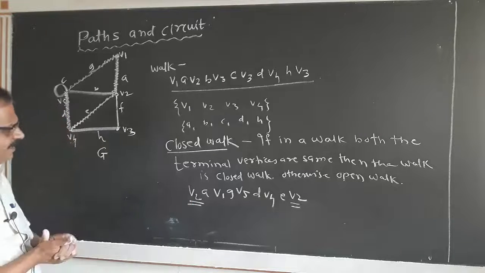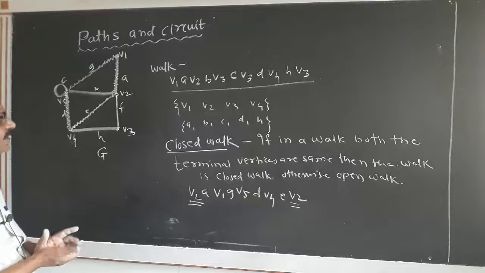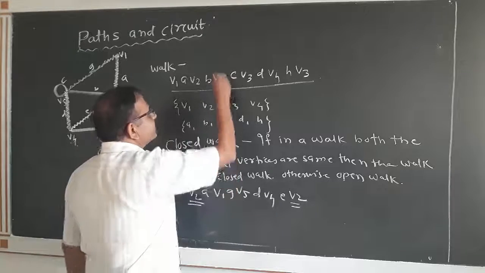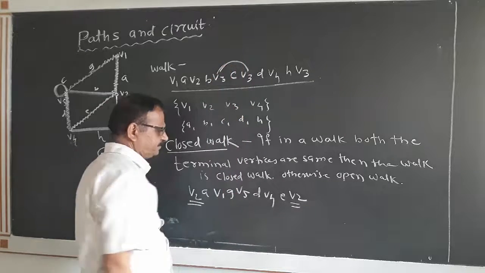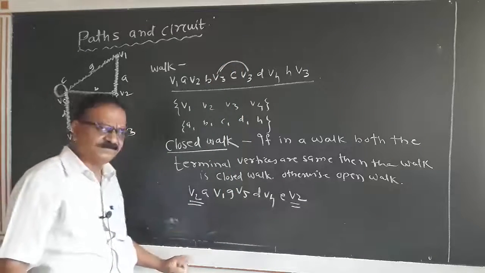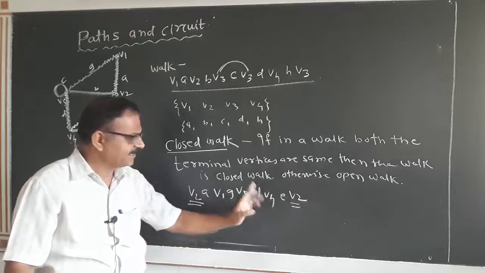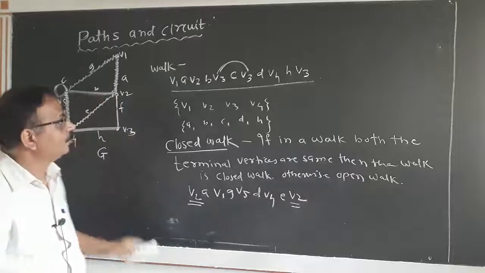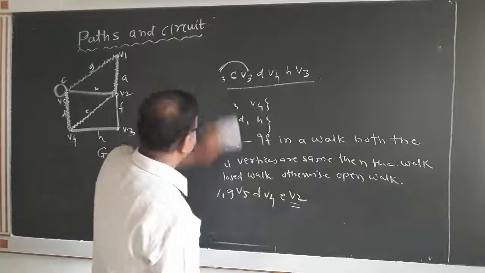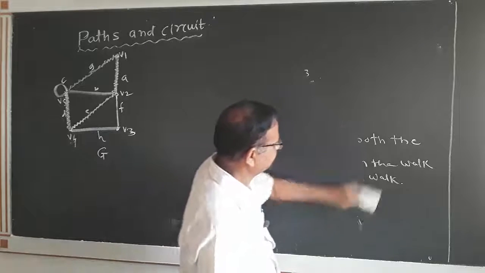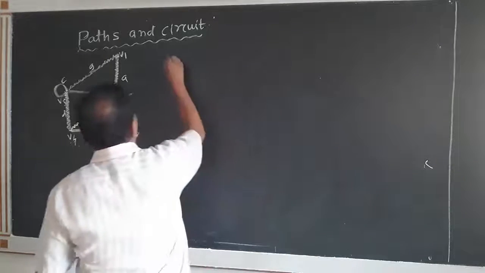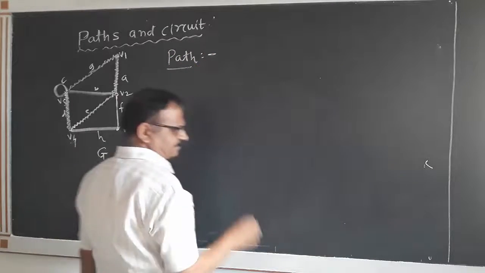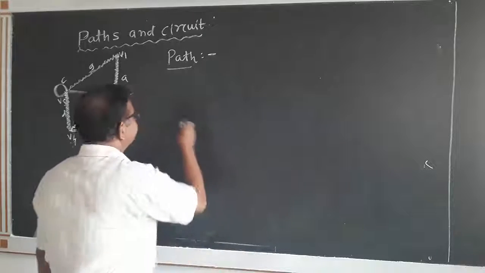Now, in this walk, we can see that vertex V3 appears twice. And in this graph, we can see that no vertex is repeated. And from this, we can define a new concept, path. Path is nothing but an open walk.